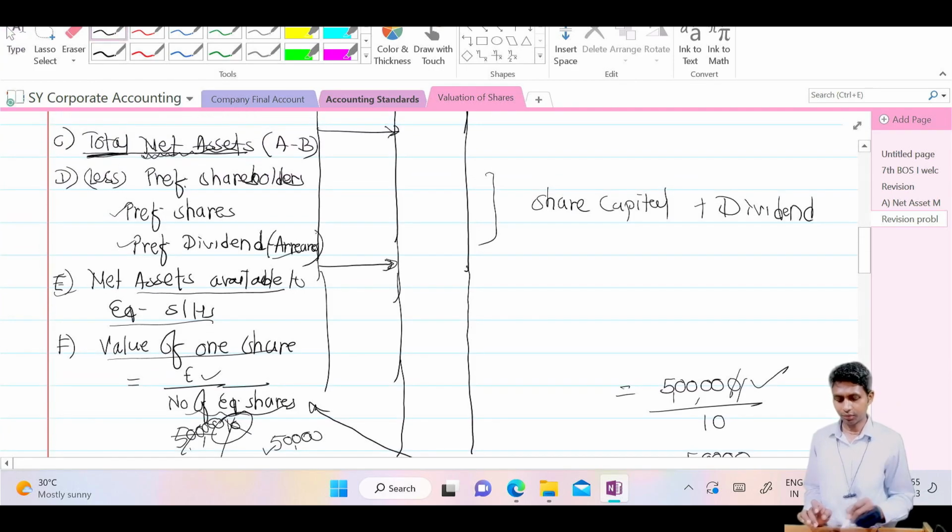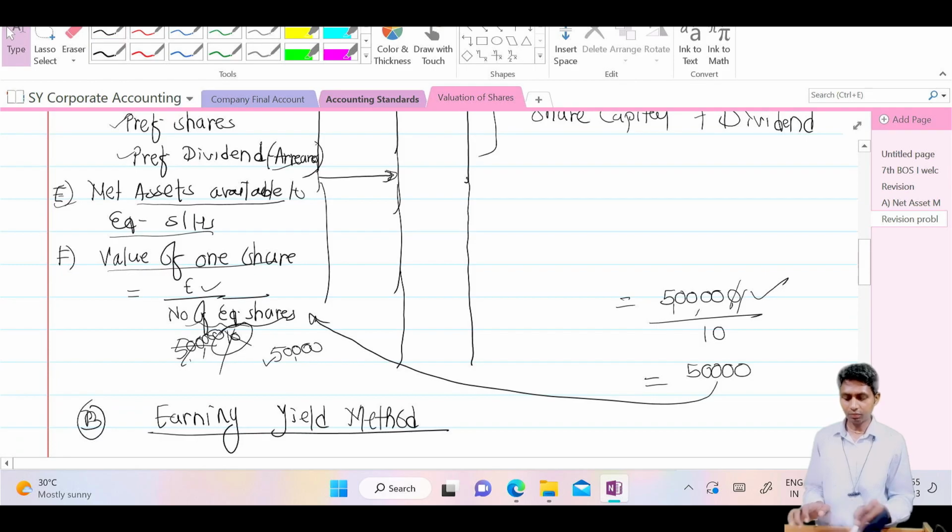This is arrears of dividend. We do not deduct dividend on equity shares anywhere. We just deduct dividend on preference shares. Understood? In assignment, I have given you equity dividend as well, but this is just for confusing you. We do not consider that proposed dividend, that means dividend on equity shares, in the calculation. Why is this so? Because if nothing has been mentioned, we calculate cum dividend value, not the ex dividend.